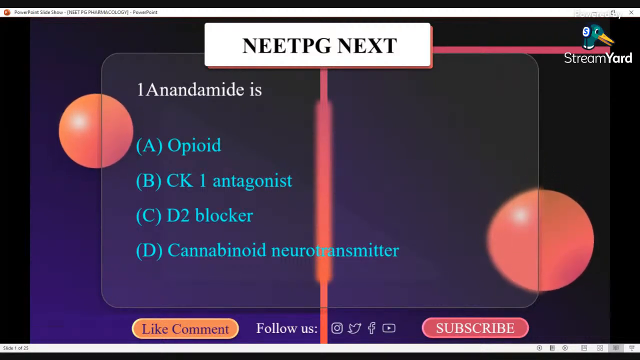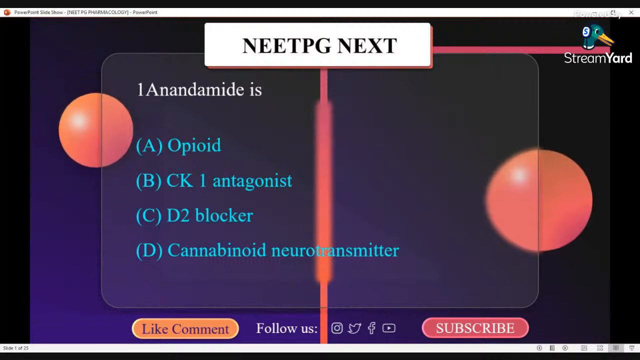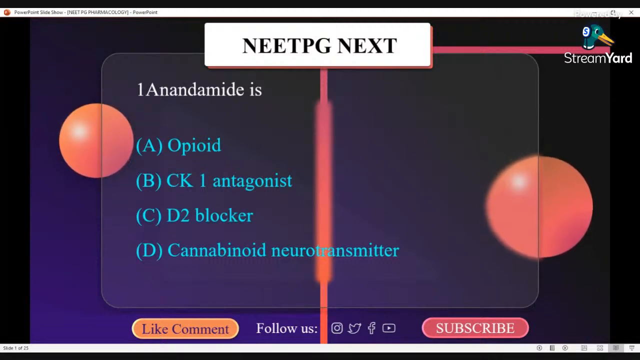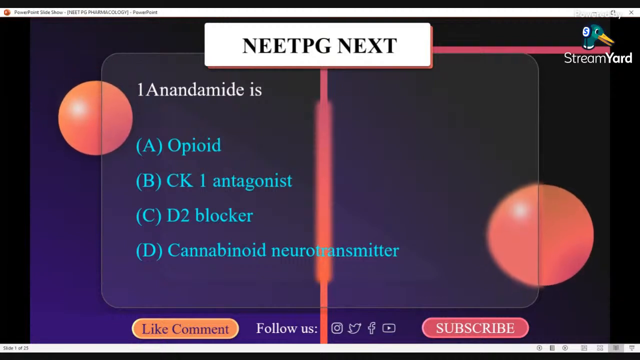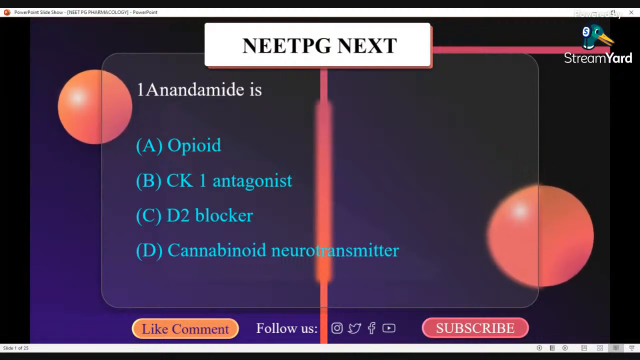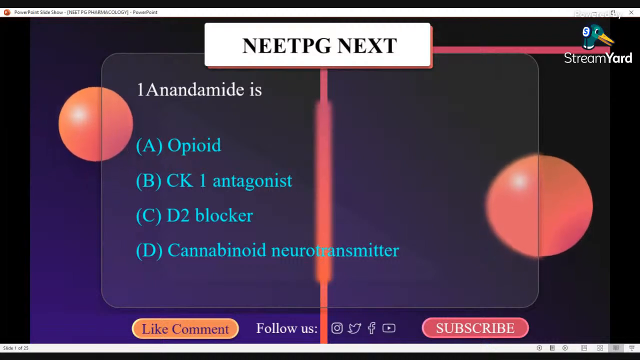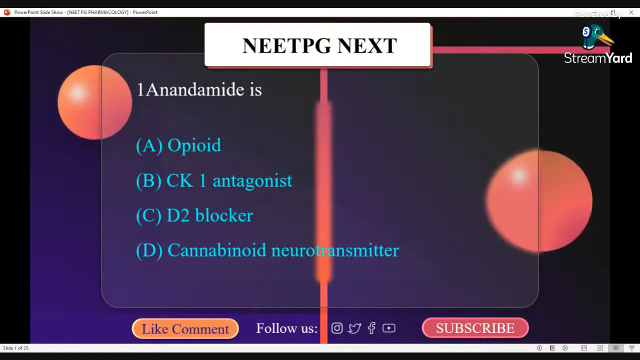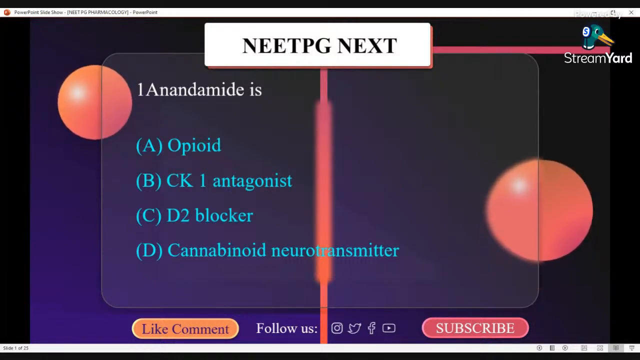Anandamide, also known as N-arachidonoylethanolamine, or AEA, is an endogenous cannabinoid neurotransmitter. The name is taken from the Sanskrit word ananda, which means bliss, delight, and amide. It is synthesized from N-arachidonyl phosphatidylethanolamine by multiple pathways.